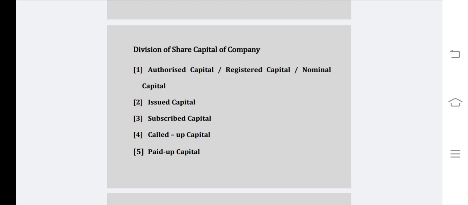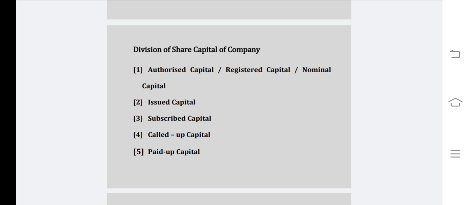Authorized capital. This is the maximum capital which the company can raise in its lifetime. This is the amount of shares which are mentioned in the memorandum of association of the company, which is said to be the charter or constitution of the company.